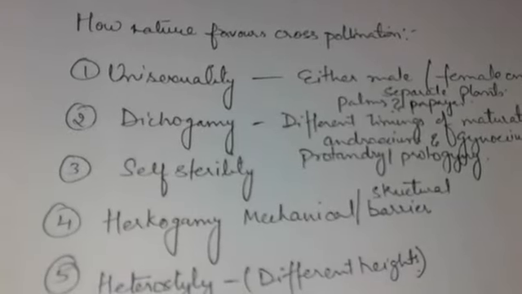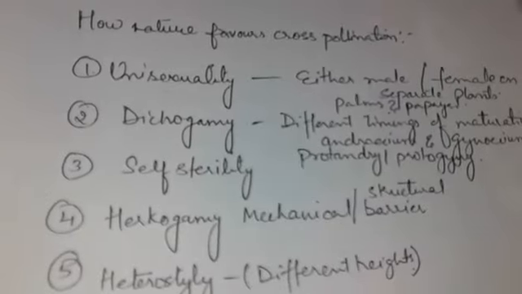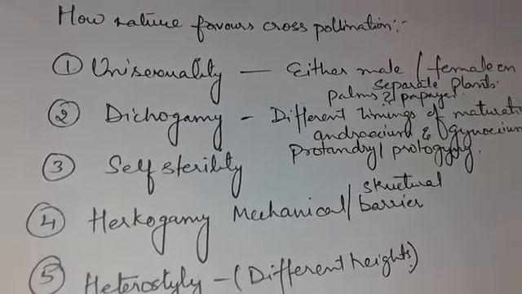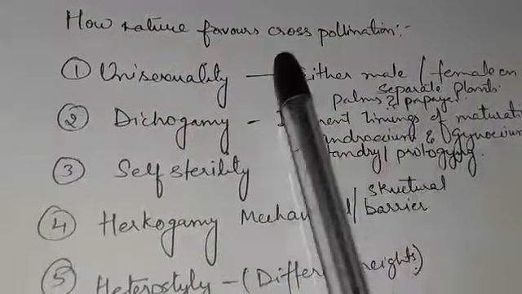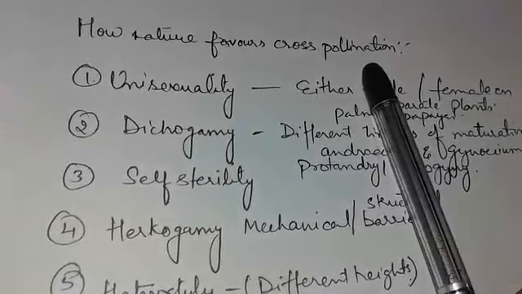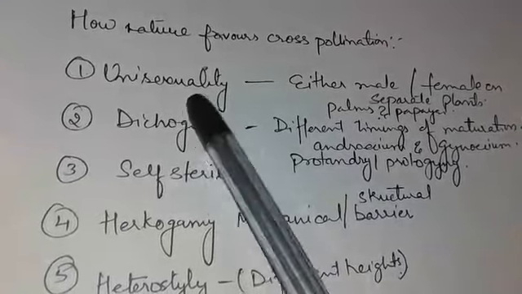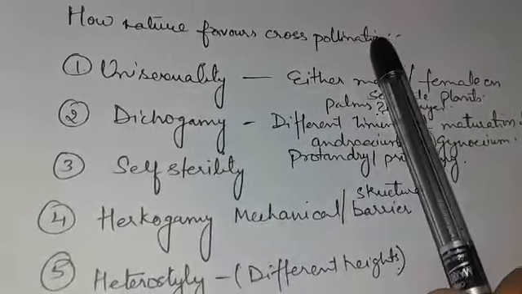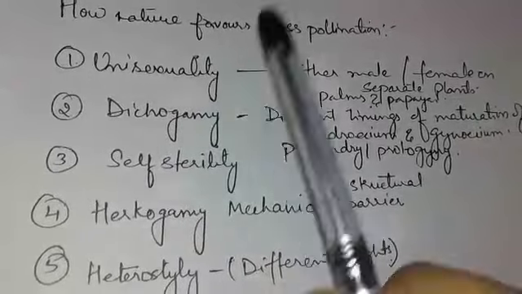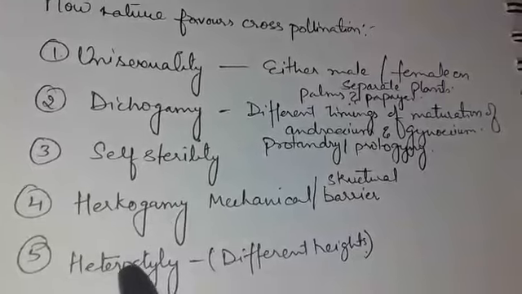Good morning, everyone. Today I will explain how nature favors cross pollination. In nature, the majority of flowers are cross pollinated. There are some devices or conditions which help in cross pollination, such as unisexuality, dichogamy, self-sterility, hercogamy, and heterostyly.